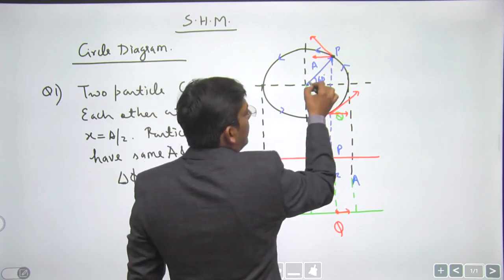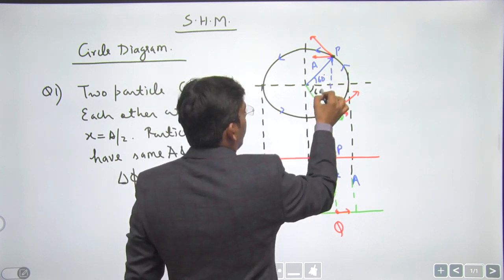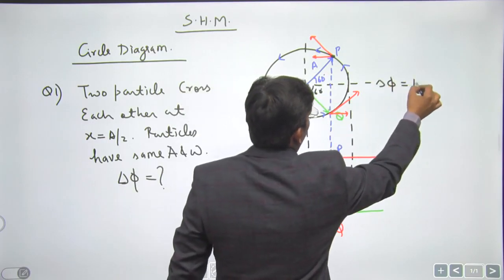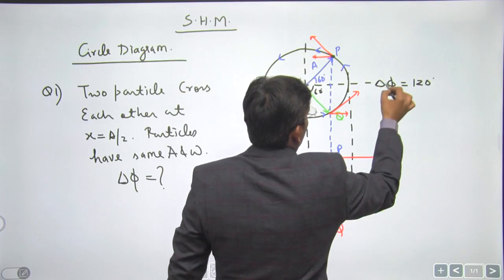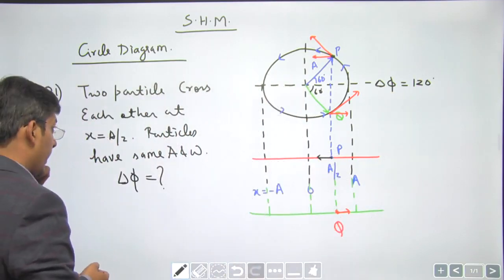This is A cos 60 degree, so this became A by 2. This is also 60 degree. The phase difference between the particles is easily 120 degree, dear students. Okay, this is easily 120 degrees, right?